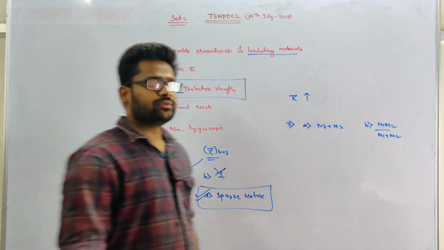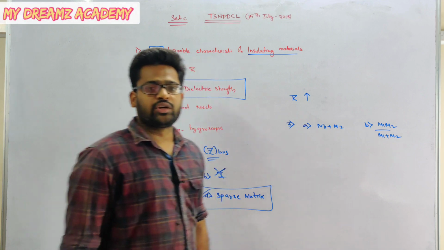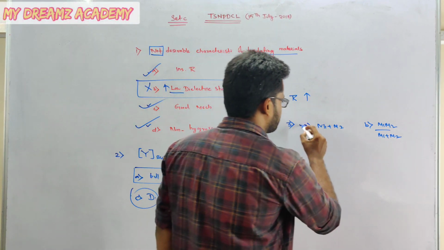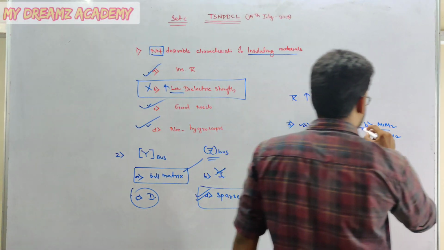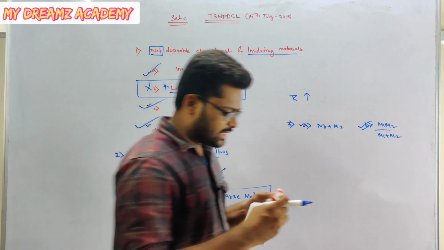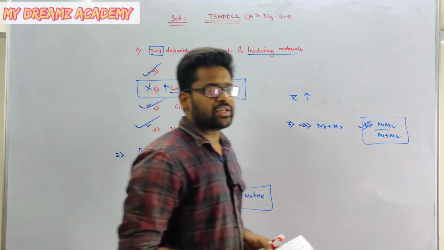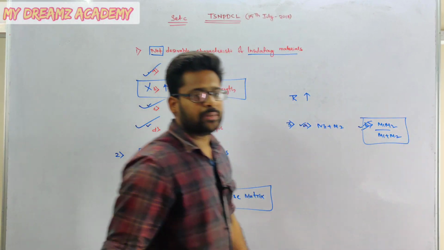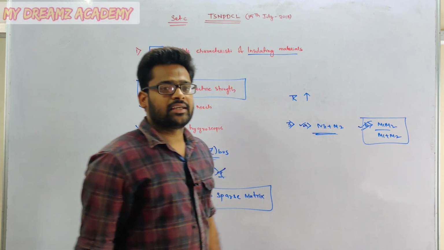If they swing together, answer A is correct. If they do not swing together, answer B is correct. So which one is correct? That is M1 into M2 by M1 plus M2. If they do not swing together, the answer is B. If they swing together, the answer is M1 plus M2.